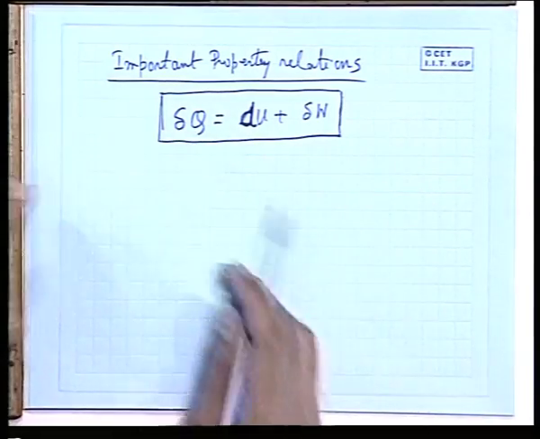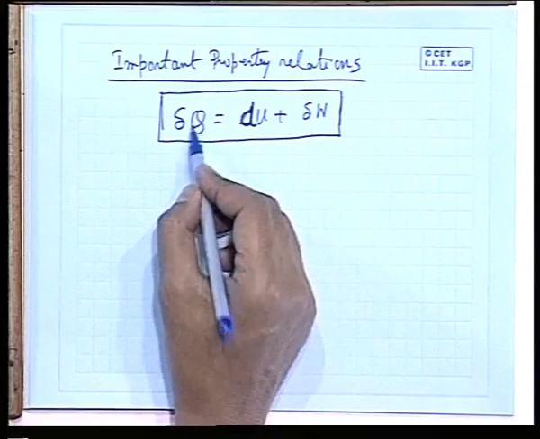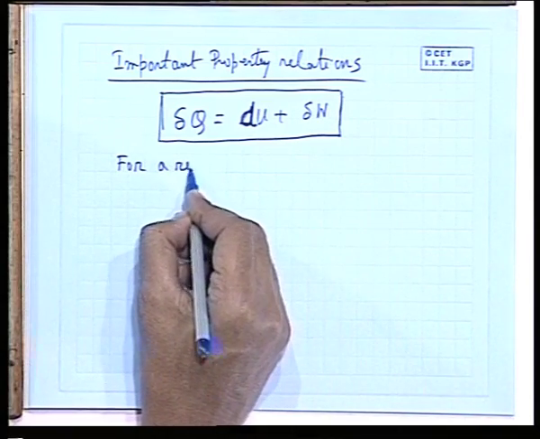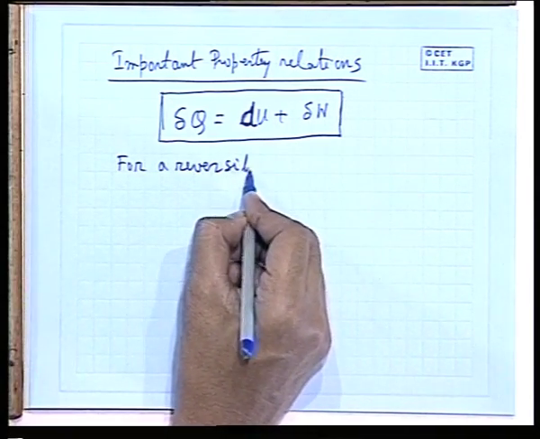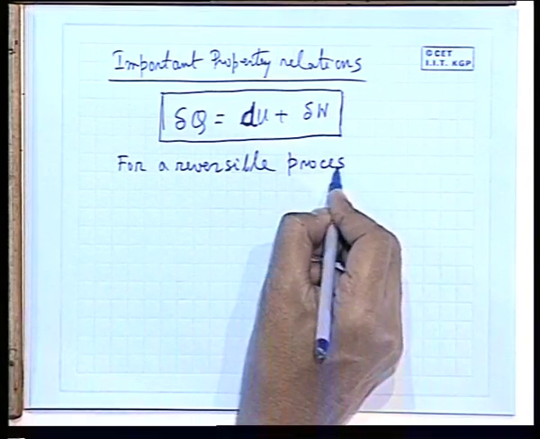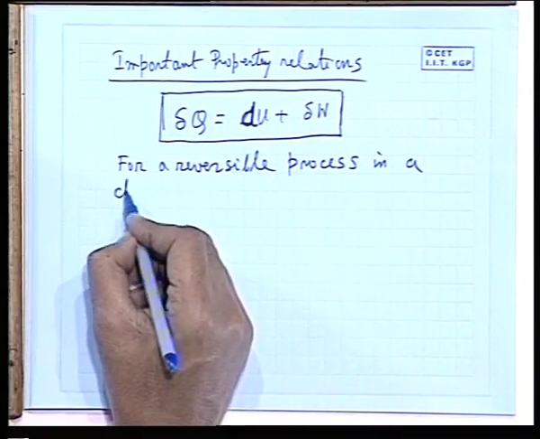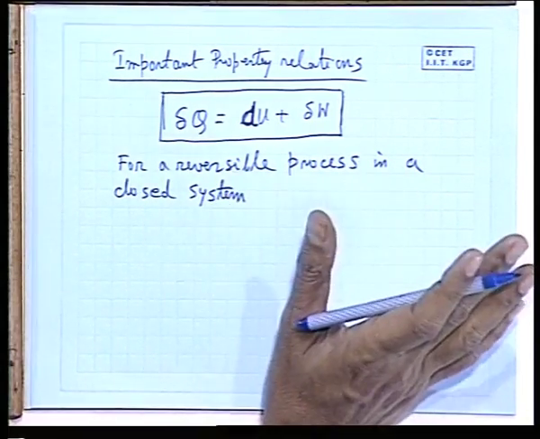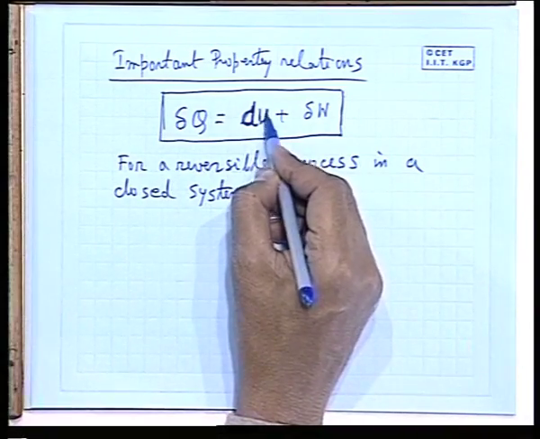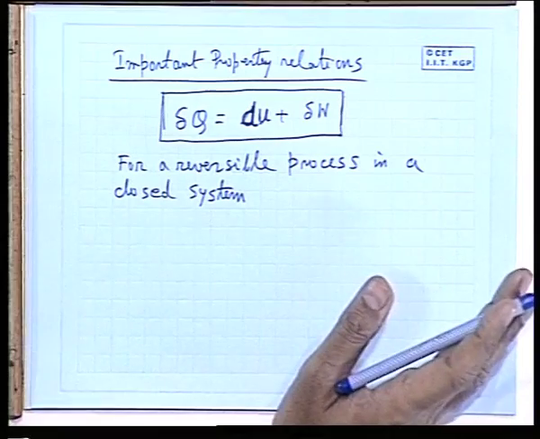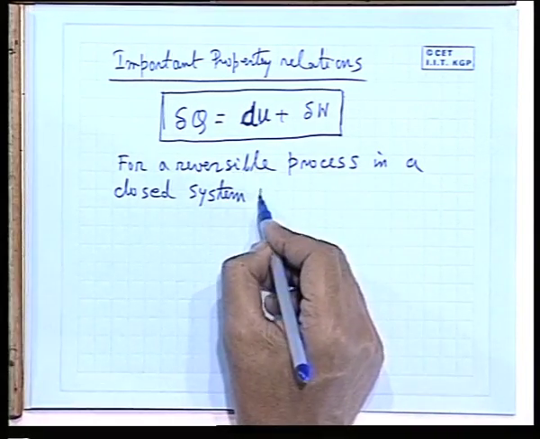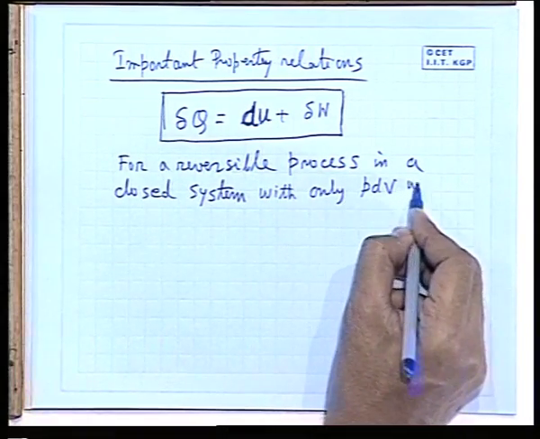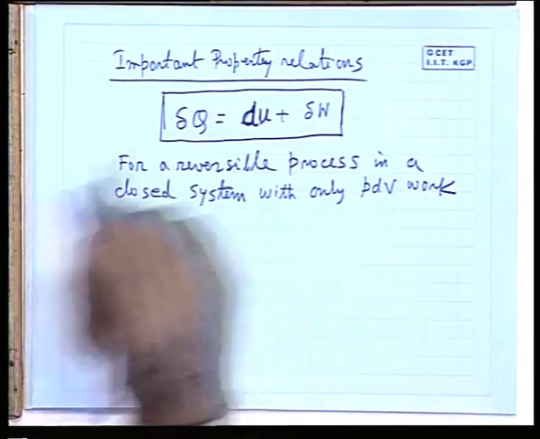So this is the first law, that is nothing but the law of conservation of energy. Now if I write this law for a reversible process in a closed system, or stationary system where there is no other movement, so the change in internal energy is only intermolecular energy, there is no change in kinetic energy or potential energy. In a closed system with only PdV work, that means only displacement work under reversible conditions.